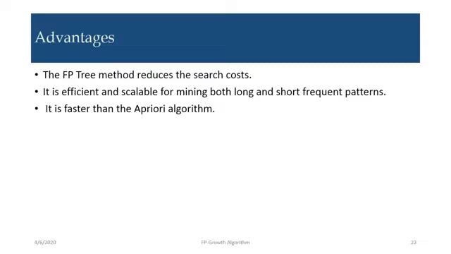As here, we can limit the scanning time by using this algorithm. The Apriori algorithm is very time-consuming, as every time we have to scan the database. So that's why the FP growth algorithm is much faster compared to the Apriori algorithm.